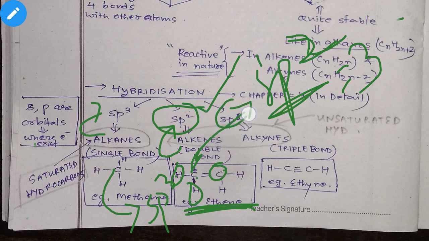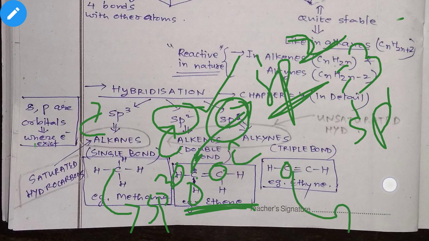Similarly, for sp, alkynes show sp hybridization. In sp hybridization you can see 1 and 1, so 2, right? So if I ask you here what hybridization the carbon atom shows, it shows sp hybridization. You can see it is connected to 1 and 2 atoms. So remember, alkanes generally show sp3 hybridization, alkenes show sp2 hybridization, and alkynes show sp hybridization.